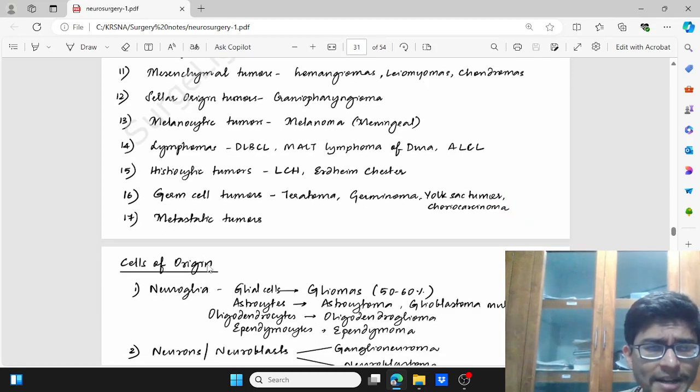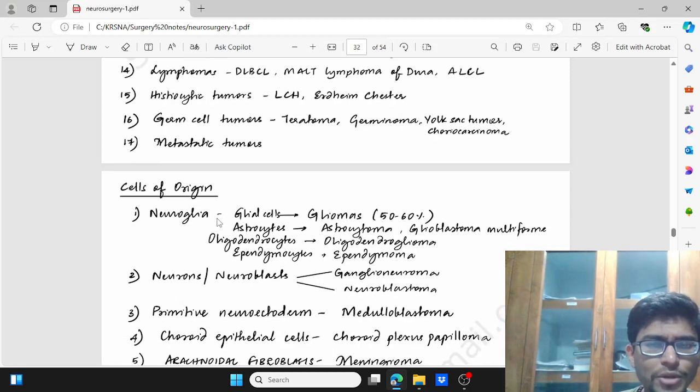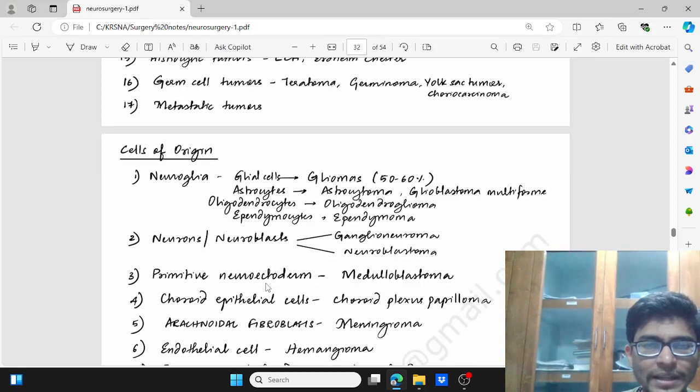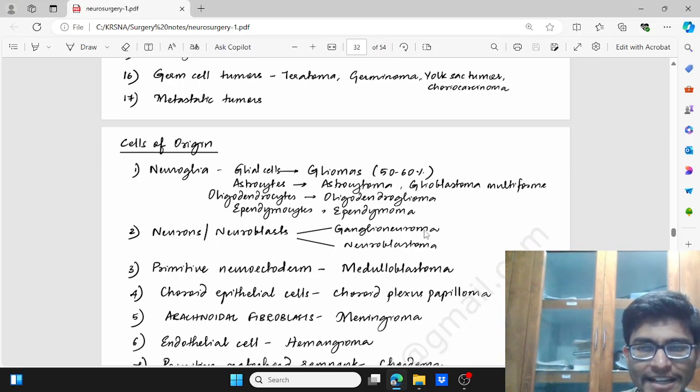Now classification depending on the cells of origin. First from the neuroglia, that is the glial cells, which give the most common gliomas, 50 to 60%: astrocytes, which give astrocytoma or GBM, oligodendrocytes, that is oligodendroglioma, ependymal cells, that is ependymoma. Then neurons, that is ganglioneuroma or neuroblastoma.